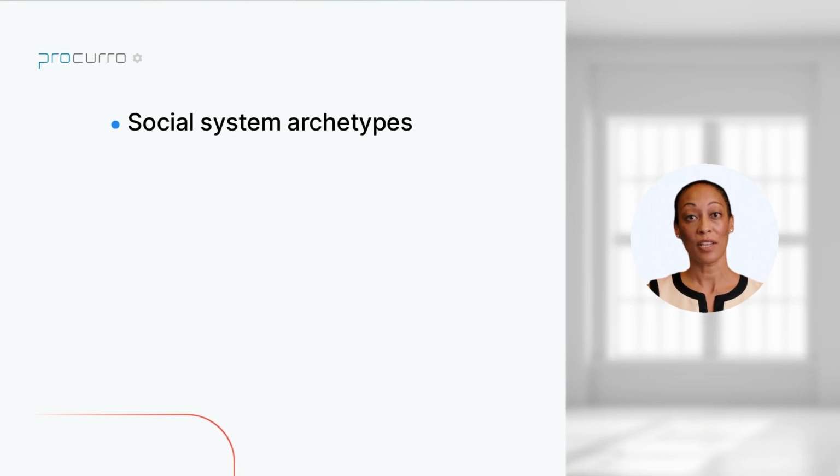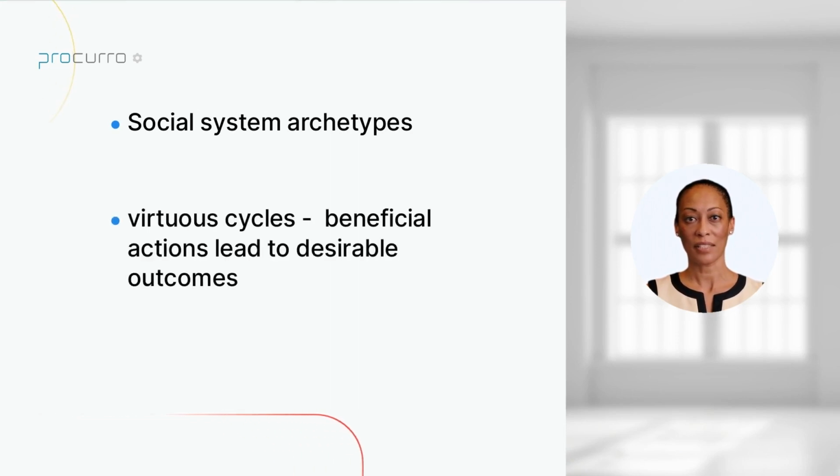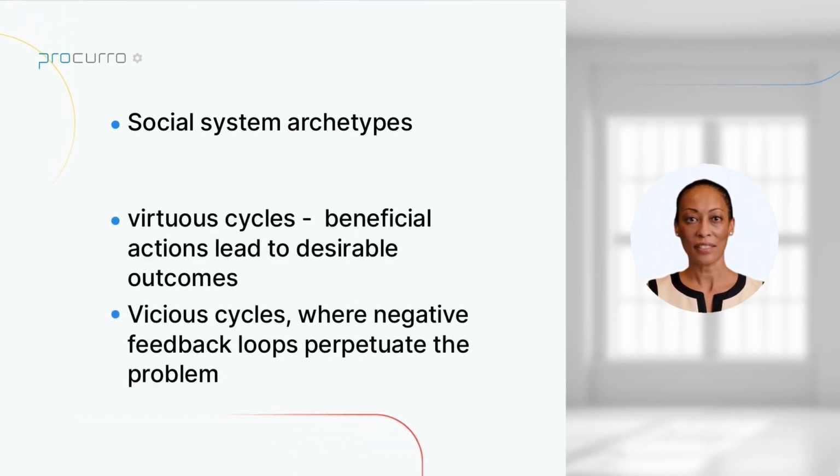Moving on to the third point, we'll be discussing social system archetypes. These are common patterns in social systems that can be used to understand and analyze social problems. Some examples of social system archetypes include vicious cycles, virtuous cycles, limits to growth, and reinforcing spirals.